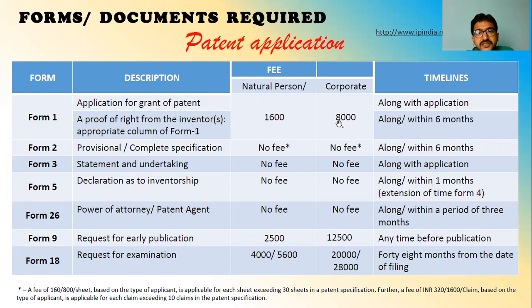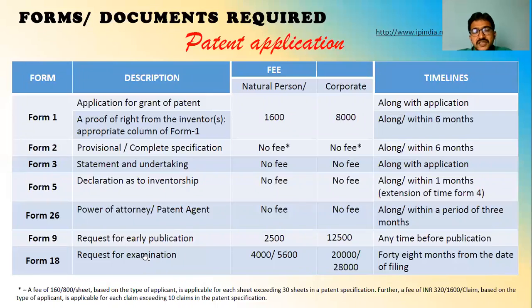Here the inventor and the applicant are both roles. If the inventors and the applicants are both natural persons, both normal persons, then it is 600 rupees. If the inventor is a natural person and the applicant is a college or any organization or company or corporate, then the fee is 8,000. For Form 2, Form 3, Form 5, there are no fees.